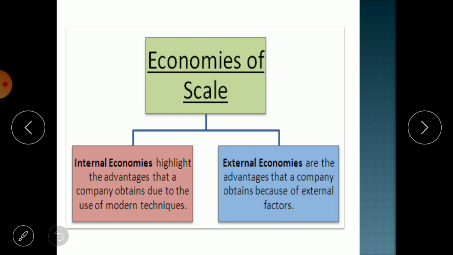Then we have seen that economies of scale are of two types. The first type is internal economies and the second type is external economies. Internal economies means if your cost reduces due to the reasons available within the organization, then it is known as internal economies of scale. Whereas if your cost of production reduces due to the reason situated outside the organization, then it is known as external economies of scale.